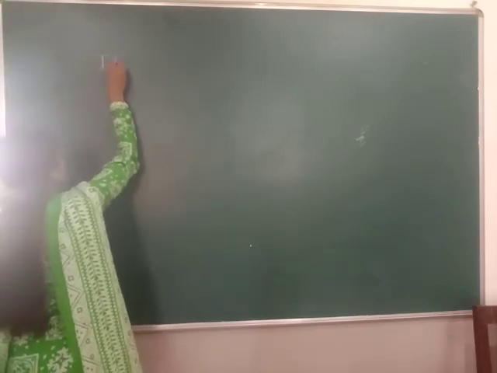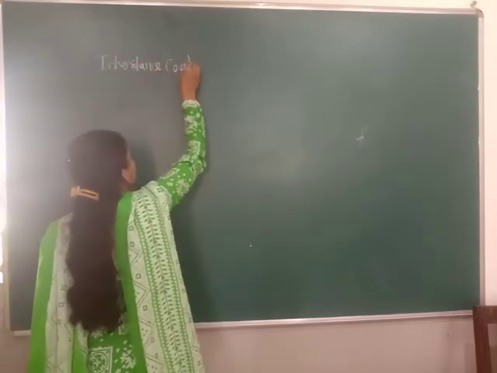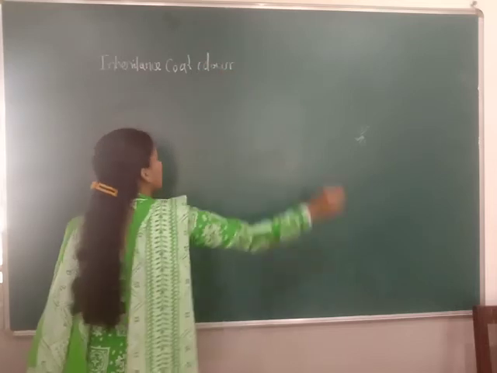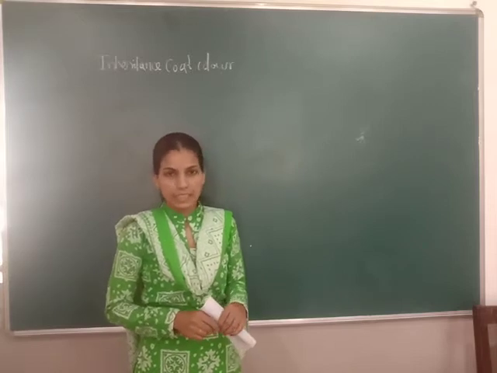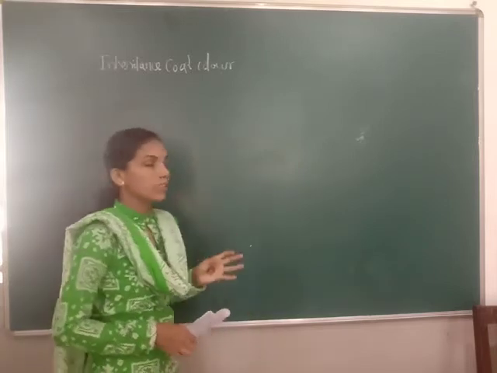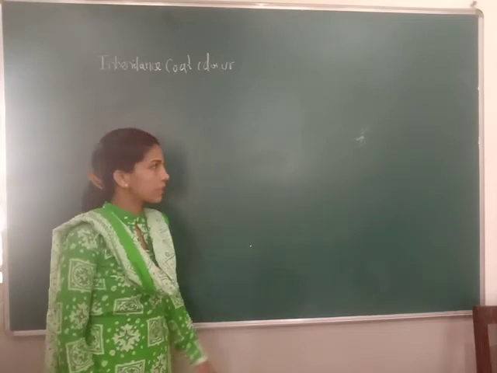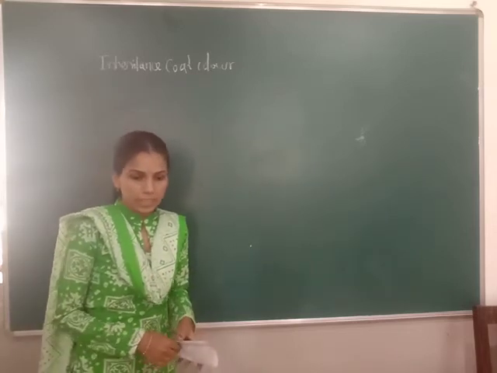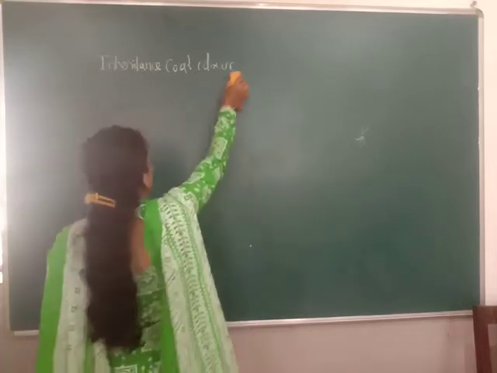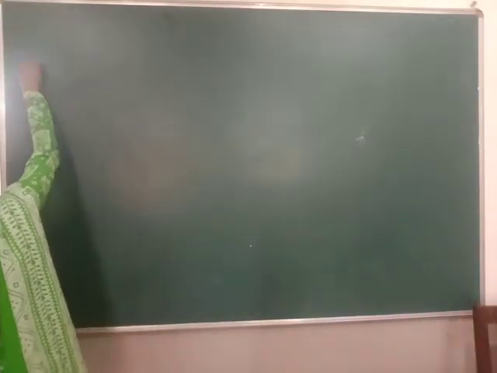That is the inheritance of coat color in Guinea pig. You know the Guinea pig, how is the coat color? Some are black, albino, grey, white, like this. That study we have to do under recessive epistasis. So one example we have to study in recessive epistasis is the inheritance of coat color in Guinea pig. Then how is the parent phenotype? Here again, how will you write? Parental phenotype means you have to take black and albino.